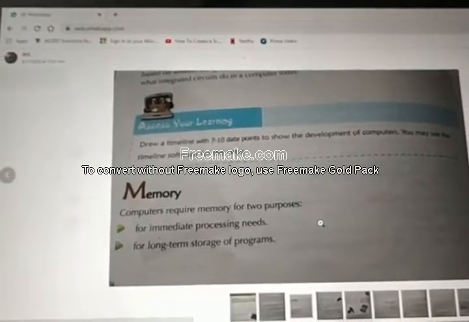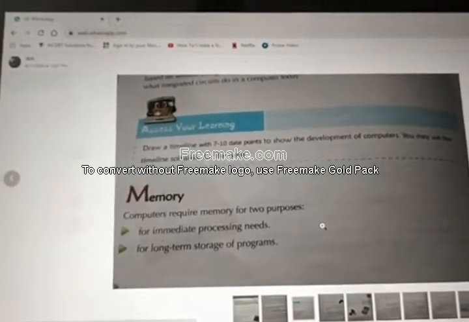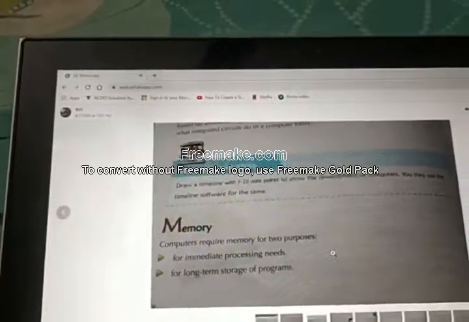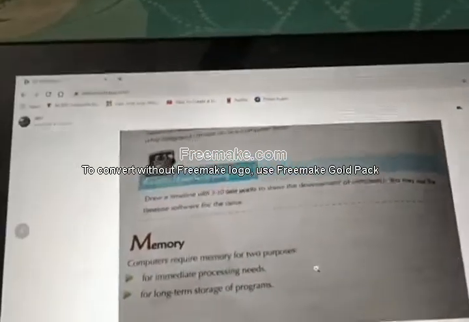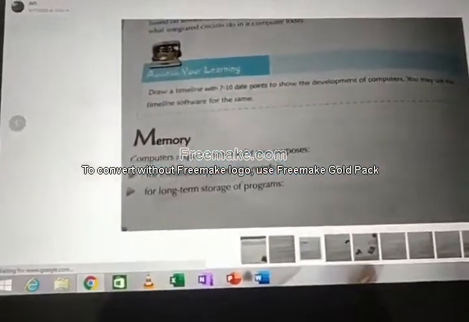Okay, now we'll deal with computer science. Take your computer book and pencil and get ready. Okay, now today's topic, memory.